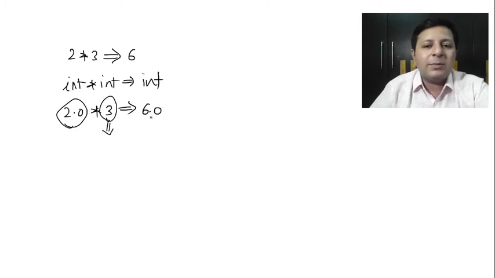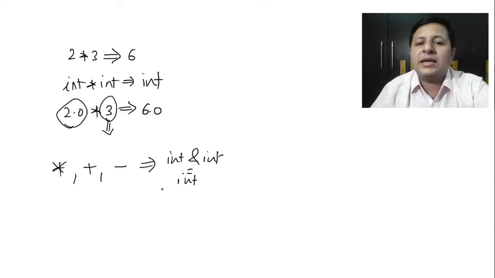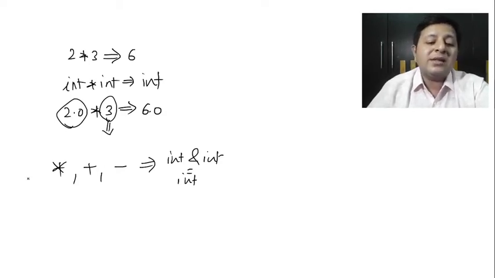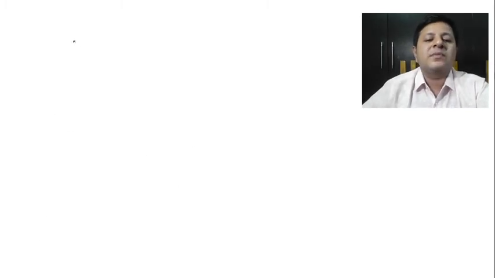As far as multiplication, addition, even subtraction is concerned, it doesn't matter. If you operate on int and int, the answer is going to be int. That's how the relation looks, and it doesn't matter at all. What will matter is when we are working with division and remainder. Let's see what exactly I'm talking about. So suppose I'm working with division, and I say 20 divided by 3.